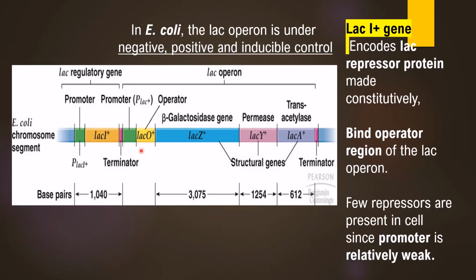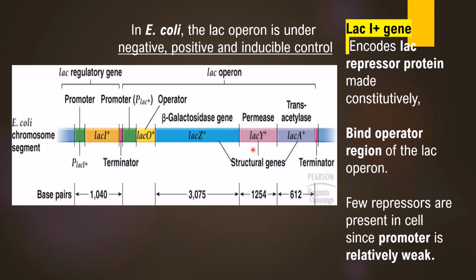The Lac-I repressor protein is followed on the other section of the DNA molecule where the lac operon genes are. Lac operon genes have a promoter, operator, and followed by three structural genes Z, Y, and A. Lac-Z, Lac-Y, and Lac-A are the structural genes. Lac-Z synthesizes beta-galactosidase, Lac-Y synthesizes lactose permease, and Lac-A synthesizes transacetylase.